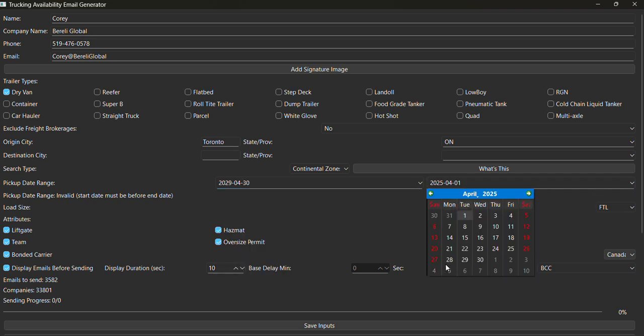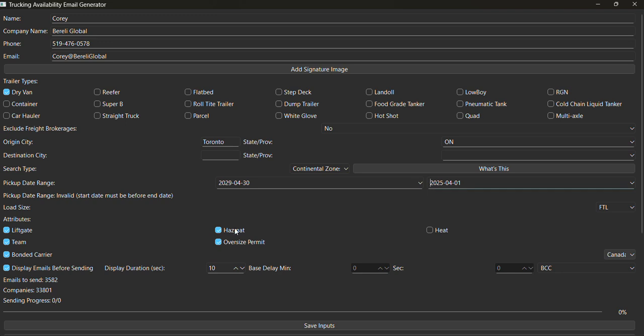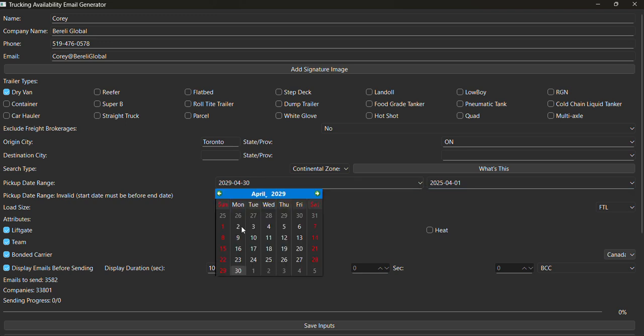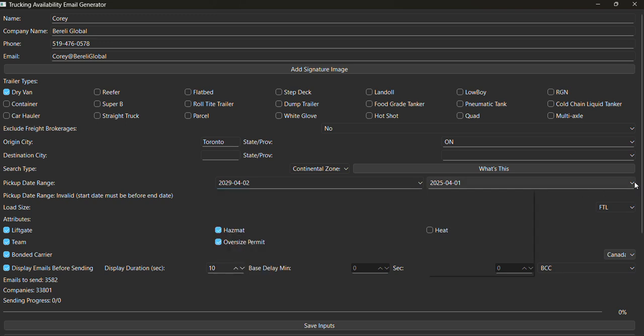And we're going to go to the 1st. Okay, so now that should be correct. So that's, nope, that's not correct actually there. That is April 30th, so that's not correct. So we're looking at March here. So we are going to do March 2nd and March 3rd.